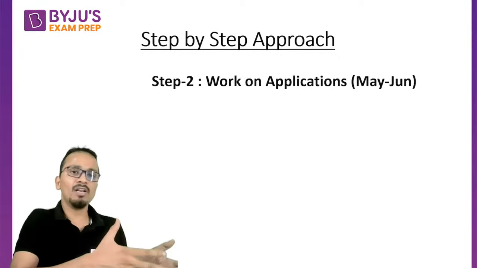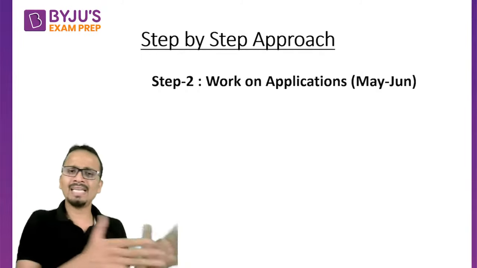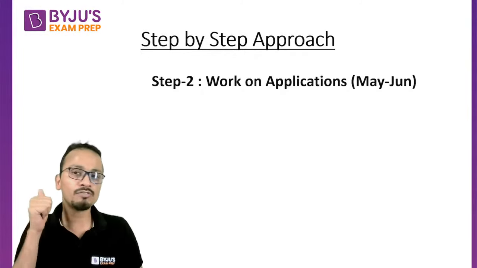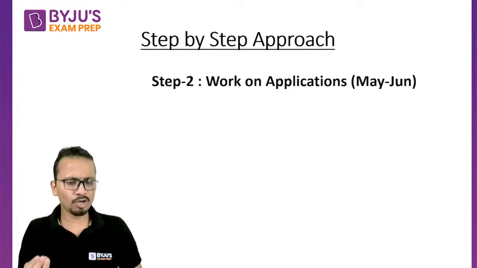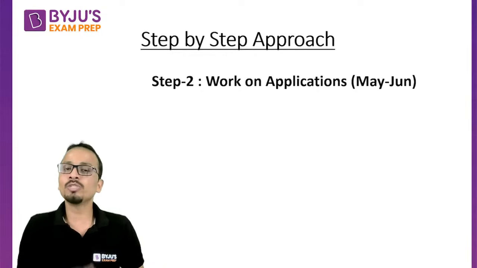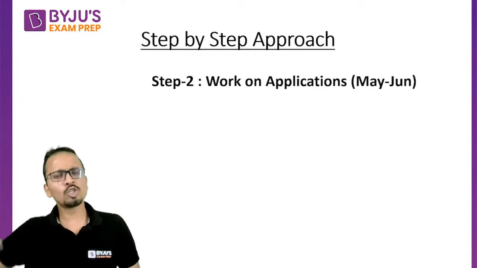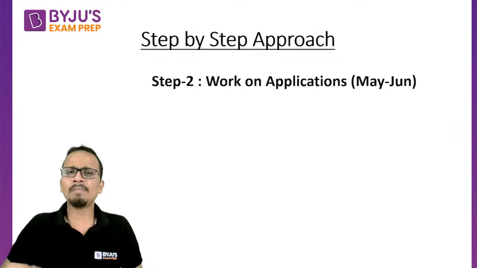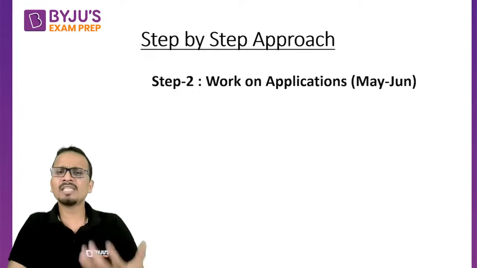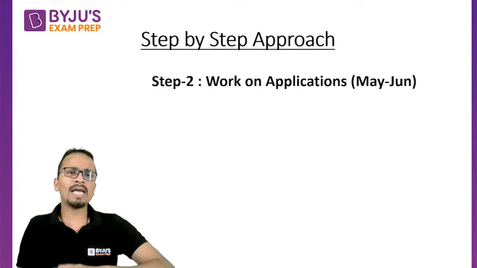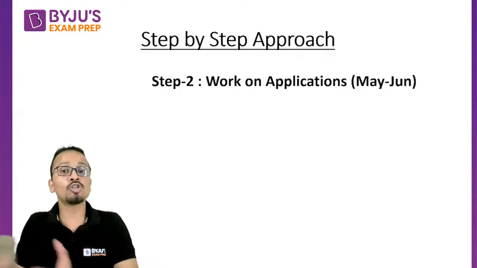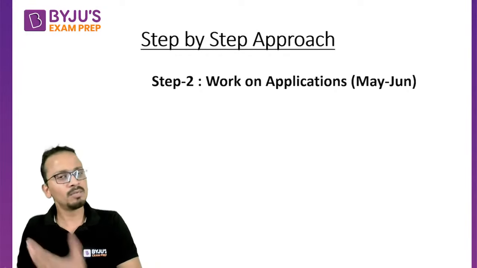So whatever we have learned in step 1, whatever we have learned in the last 1 month, April and May, now it's time to apply all those things in the month of May and June. So starting from mid of May, you can start the application of all these things. So let's say you have learned 2 set and 3 set Venn diagrams. So now switch on to 4 set Venn diagrams, switch on to applications of 2 set and 3 set Venn diagrams in the maxima minima type questions. You have learned calculation techniques, right? So try to apply all those calculation techniques that you have learned in percentages in the questions of pie charts and Venn diagrams. बहुत ज़्यादा help मिलेगी.